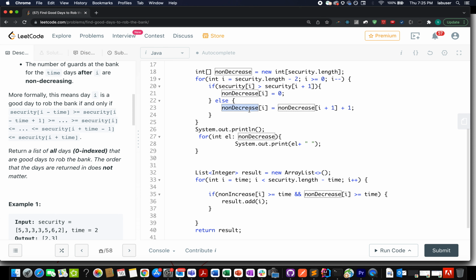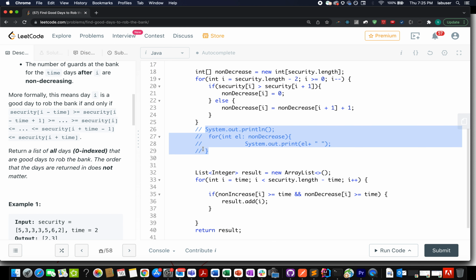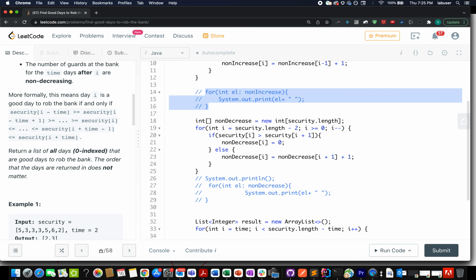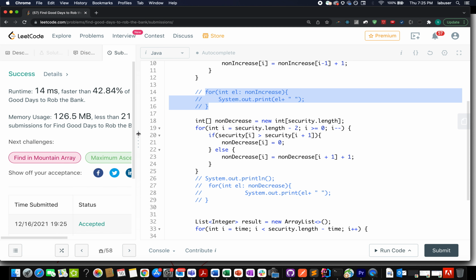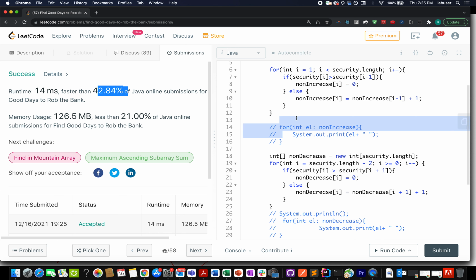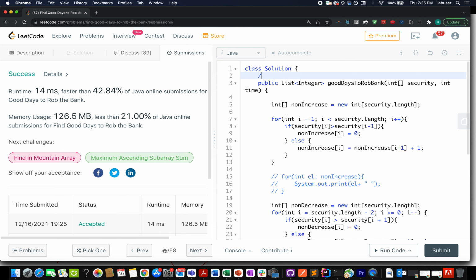Once I have built those arrays appropriately, I compare them with the value of time while iterating through the array. And if my non-increasing value at the ith index is greater than or equal to time and non-decreasing is greater than or equal to time, that means it's a valid case. The ith index is a good day and we add it to the result. In the end, we simply return the result. Let me just comment these print statements and let's try and submit this. Accepted. It is 42 times faster. I think that's fairly good. The time complexity is still order of n, which is awesome.